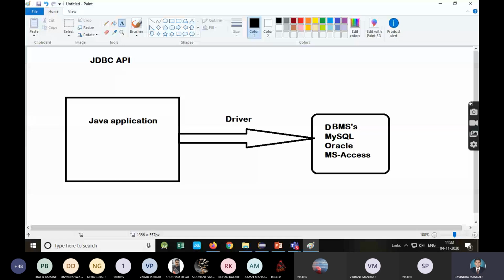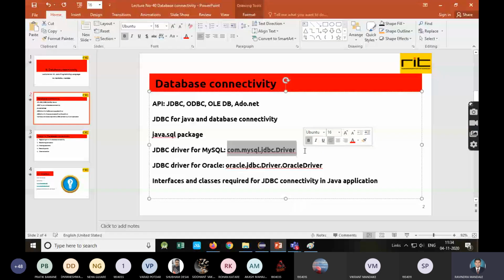So which driver is there? For MySQL, this driver will be there: com.mysql.jdbc.Driver. For Oracle, the driver will be different: oracle.jdbc.driver.OracleDriver. And these are the different APIs.